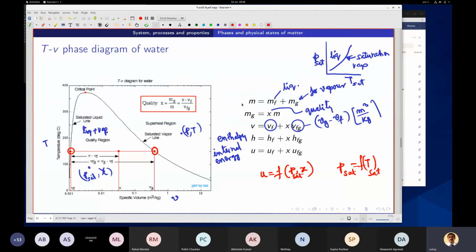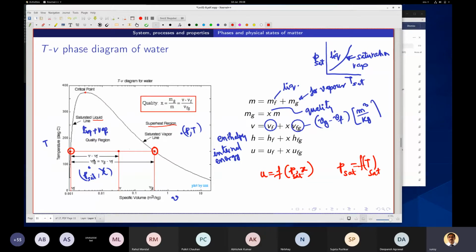Now I have already explained to you that when liquid and vapor coexist, it is going from liquid to vapor. Here it is the superheated region, where steam is superheated. This is the saturated liquid line. On this side it is pure liquid and this is pure vapor, and X is the amount of vapor. G means vapor.